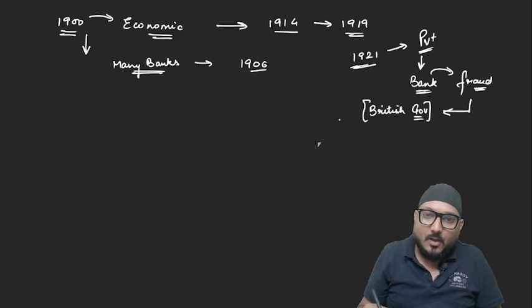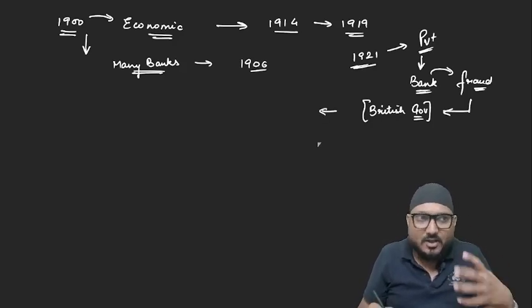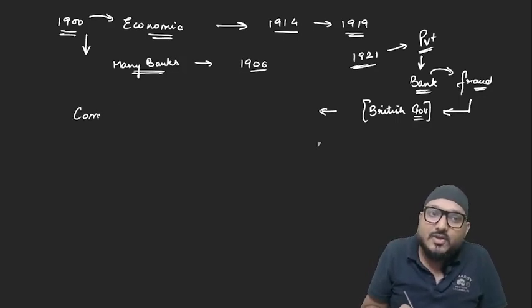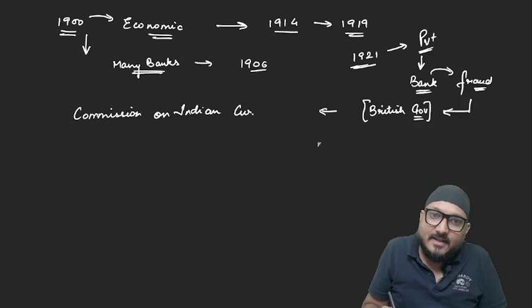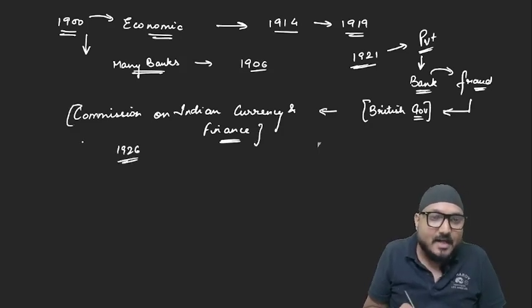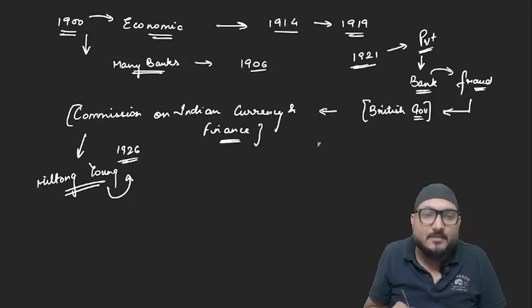Every sort of complaint they put forth before the British government. Now what happened, the British government, noticing all such actions, went on for a discussion and they established a commission which was called the Commission on Indian Currency and Finance. This commission was established in 1926 under the chairmanship of Hilton Young. That is why this commission is also called the Hilton Young Commission.